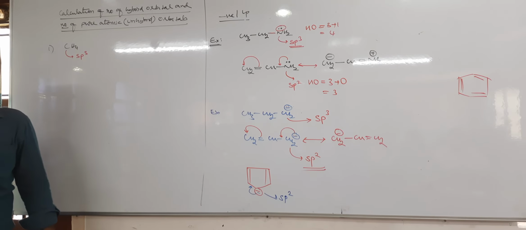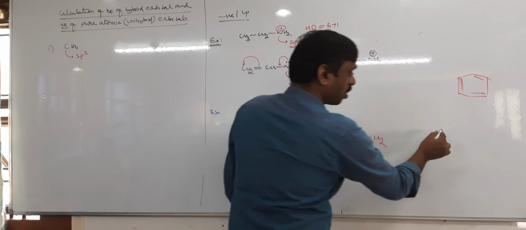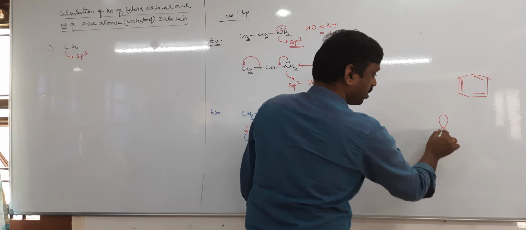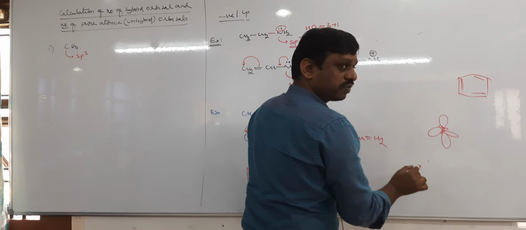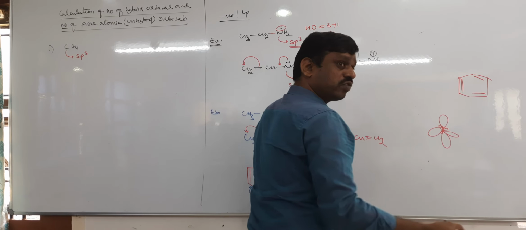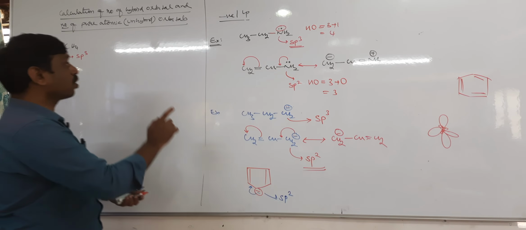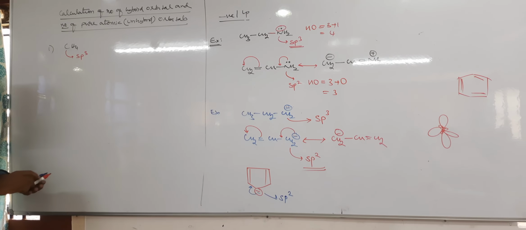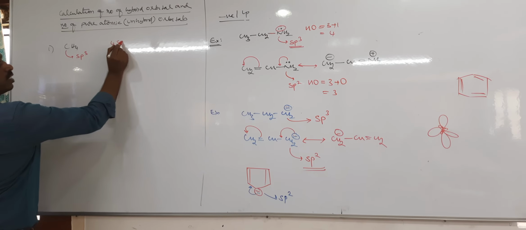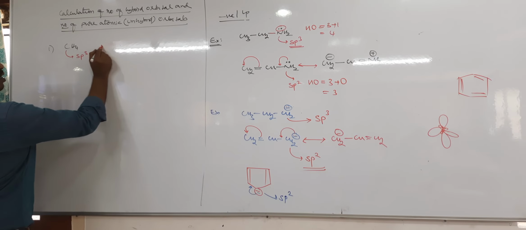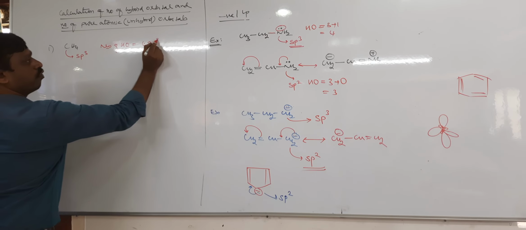In sp3 hybridization there are 4 sp3 orbitals, 1, 2, 3, 4. These 4 sp3 orbitals are oriented to the 4 corners of a regular tetrahedron. That means carbon undergoing sp3 hybridization has 4 sp3, so the number of hybrid orbitals is 4, that is 4 sp3.